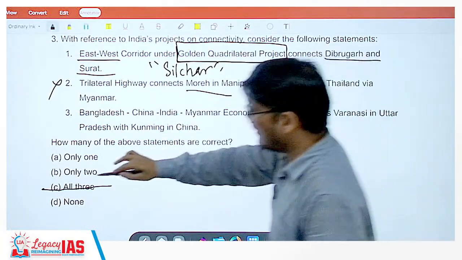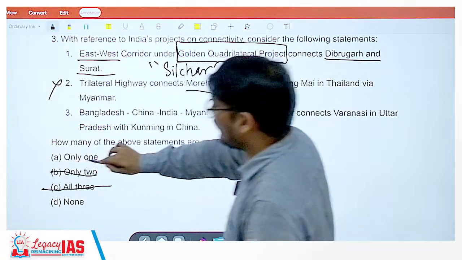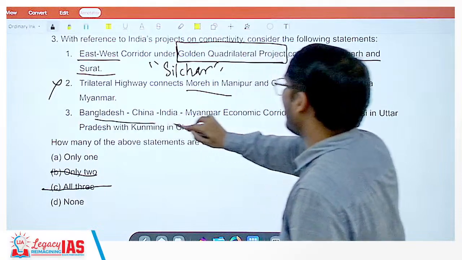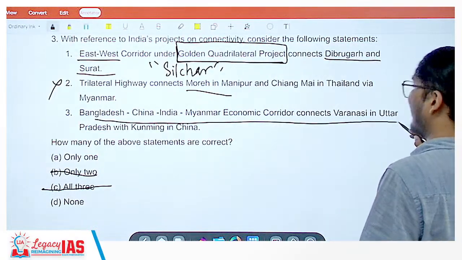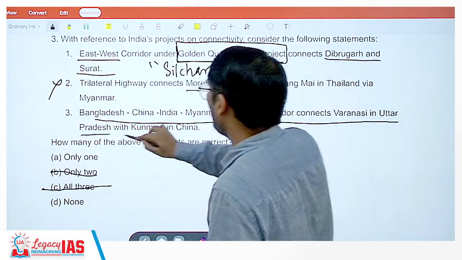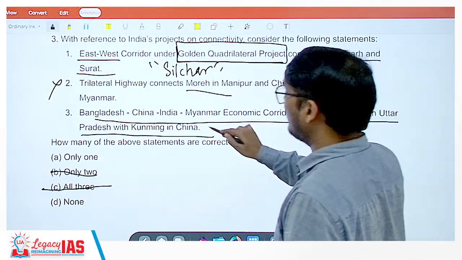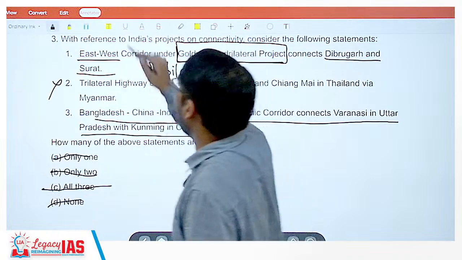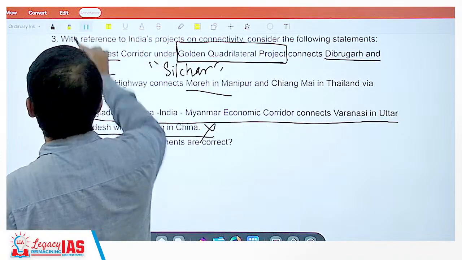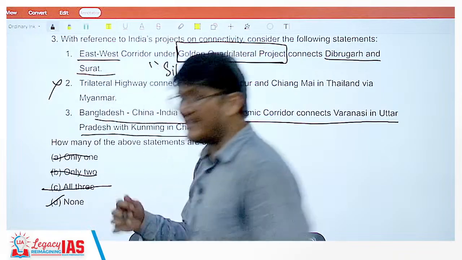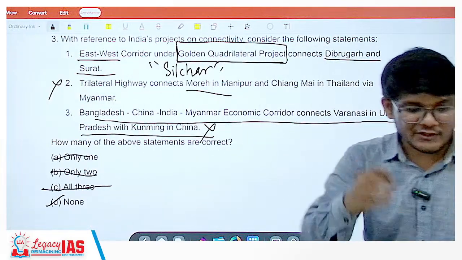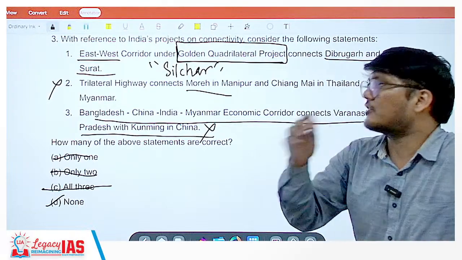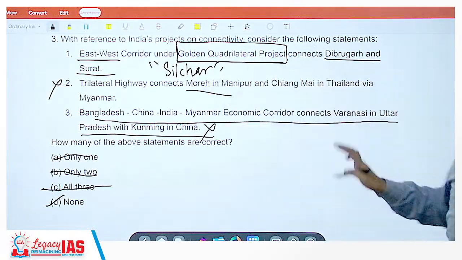What is happening is that this will go on, but there is still a possibility of one of them being correct. The Bangladesh, China, India, Myanmar economic corridor connects Varanasi in Uttar Pradesh with Kunming in China. No, this is also incorrect. So none of the statements here are correct. Now this is also very factual. In economic sectors, especially the industrial sector and service sector, you will come across questions which are very factual in nature.